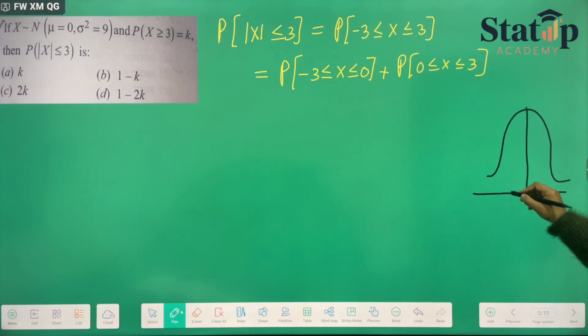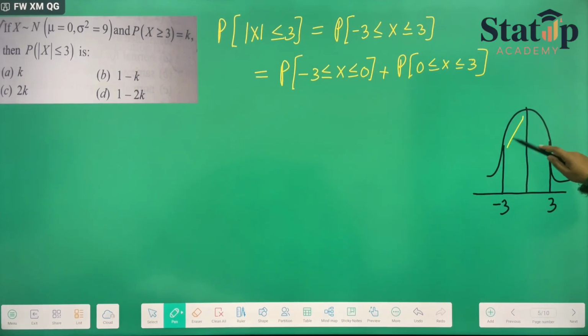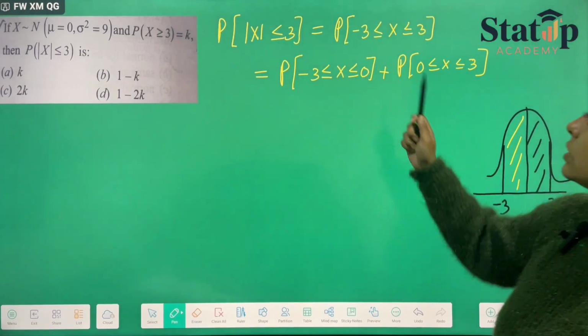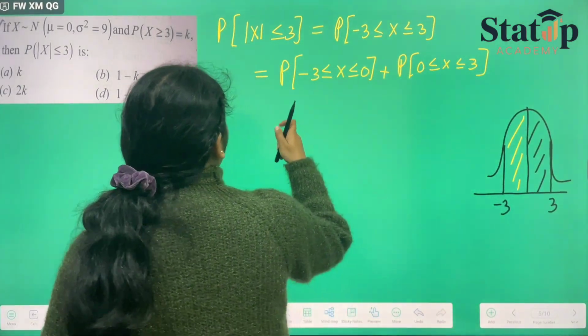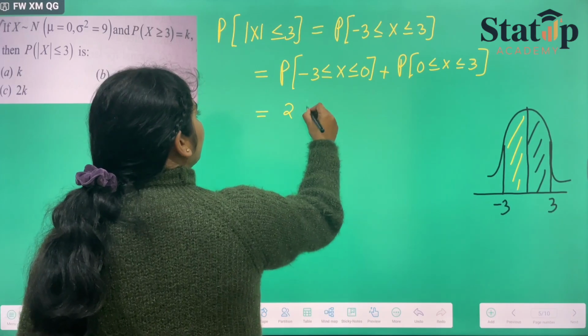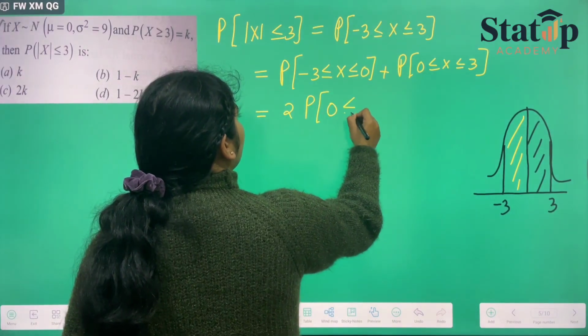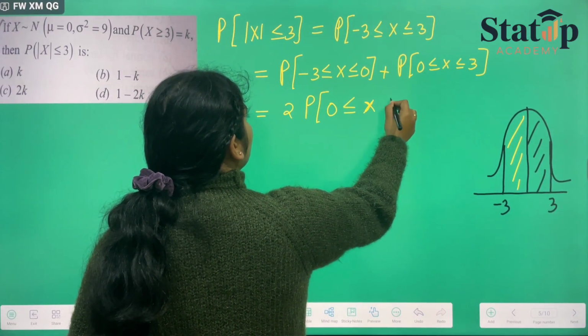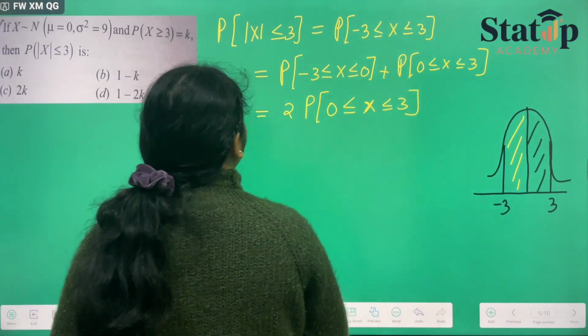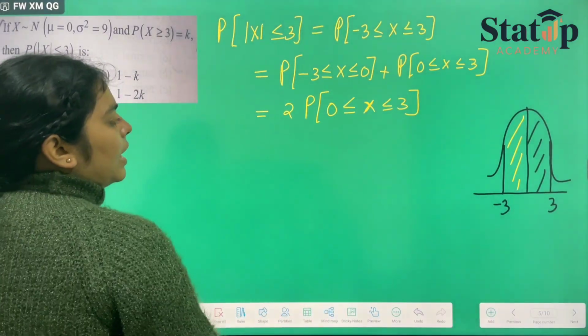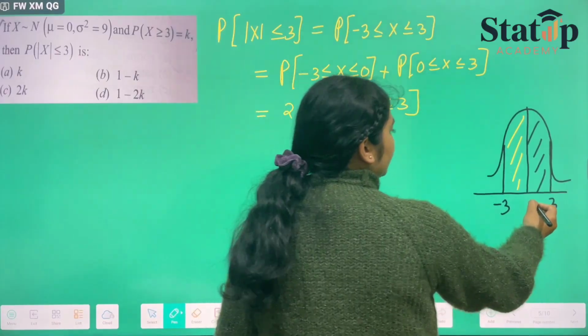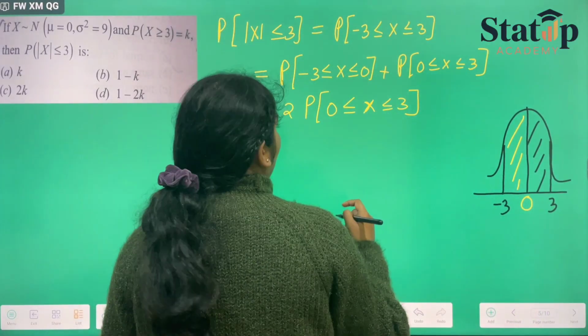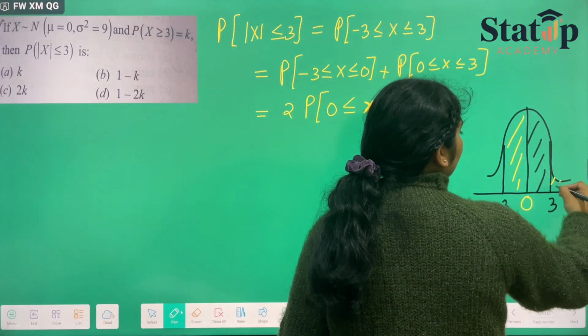Since we know that the normal distribution is symmetrical, if we move on the right side till 3 and on the left side till minus 3, then this area and this area are both equal. So these two probabilities are also equal. I can write it as 2 into the probability that x lies between 0 and 3.